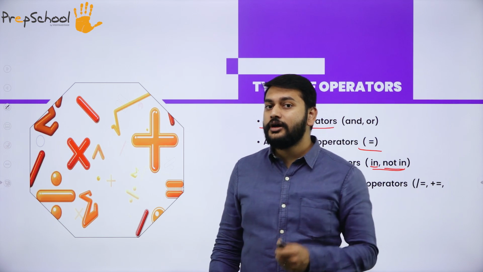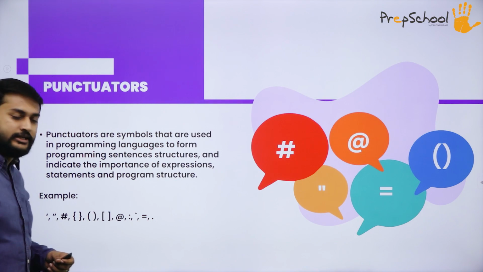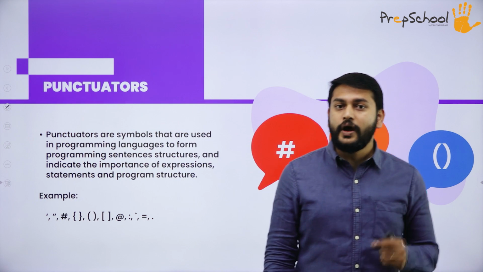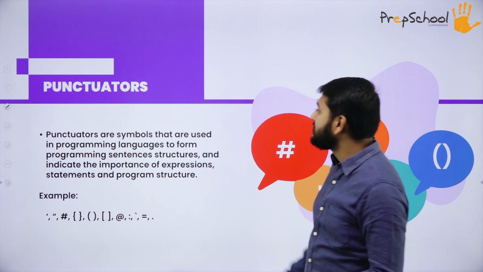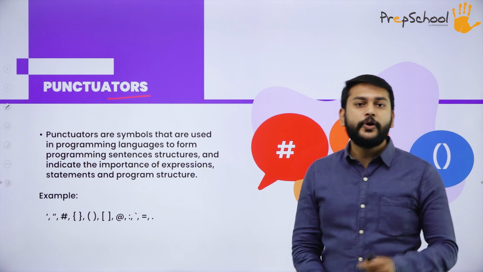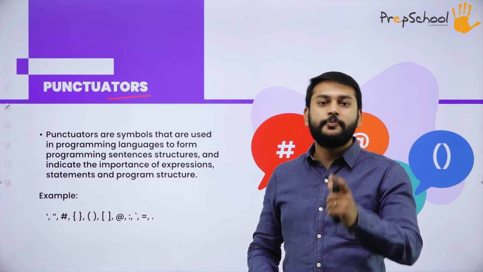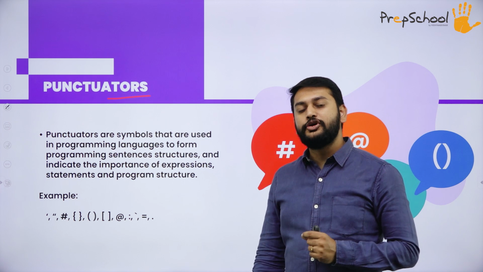Moving on to the next topic. The next token that we have is punctuators. If I want to have meaningful statements in my program, punctuators are very important. Without punctuators, I cannot have meaningful statements in my program. Such elements are called punctuators.